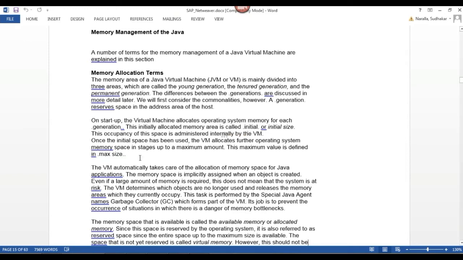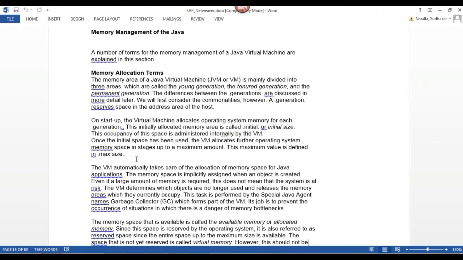Whenever my Java stack has been started, my JVM, the Java Virtual Machine, will allocate operating system memory for each generation.